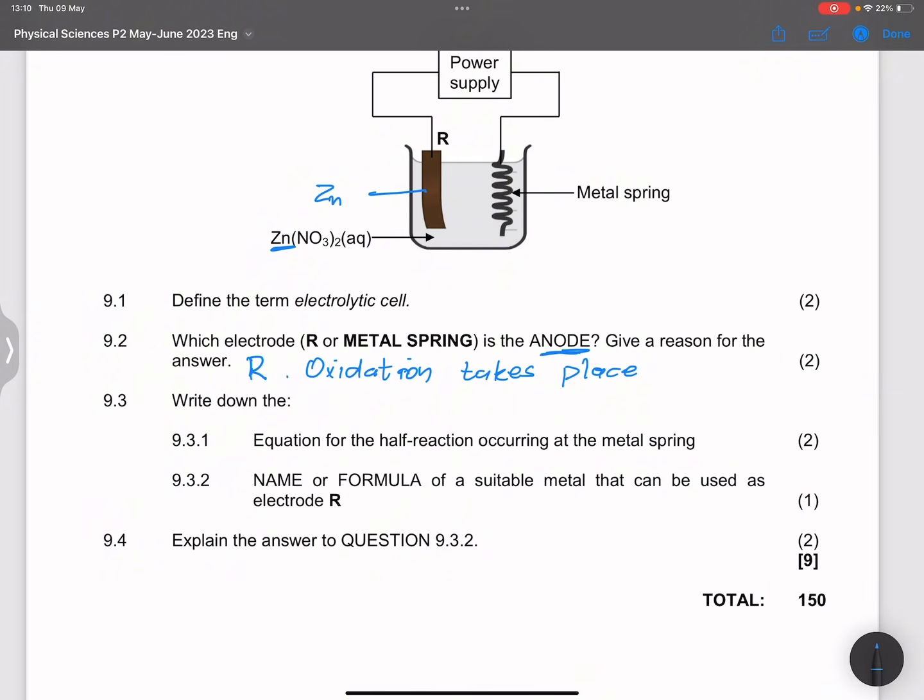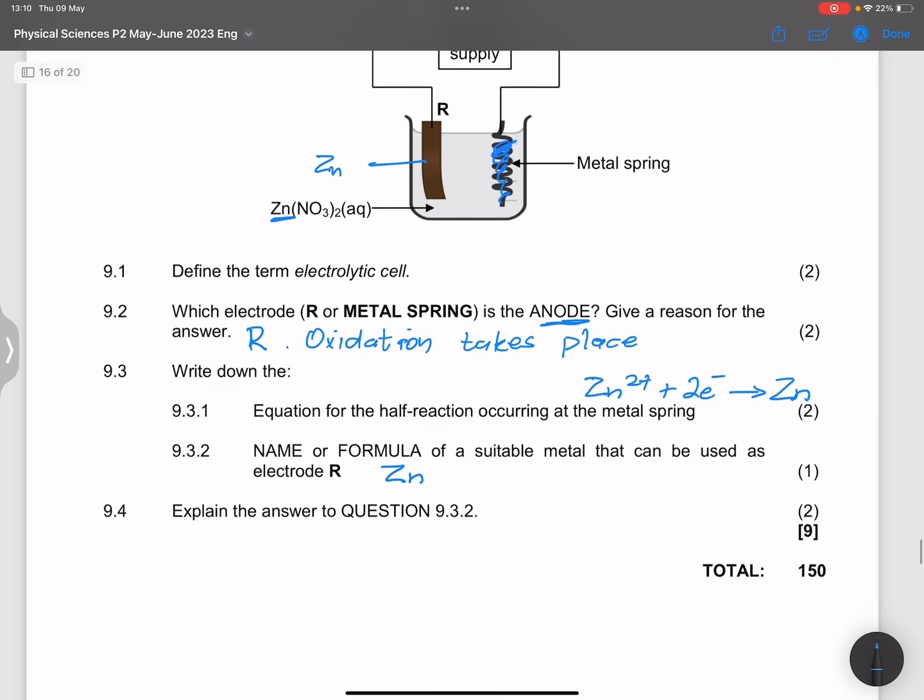Therefore, at the metal spring, we'll have Zn2 plus undergoing reduction, the zinc ions forming zinc. So this spring will be covered with zinc. And they say name or formula of a suitable metal that can be used as electrode R. Well, we've just said that. That would definitely be zinc.